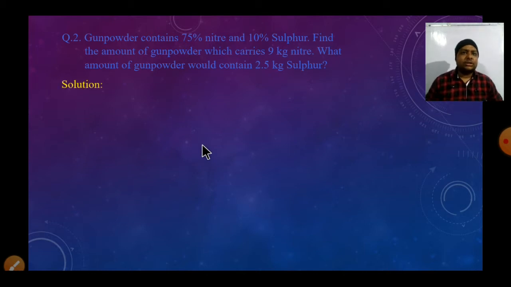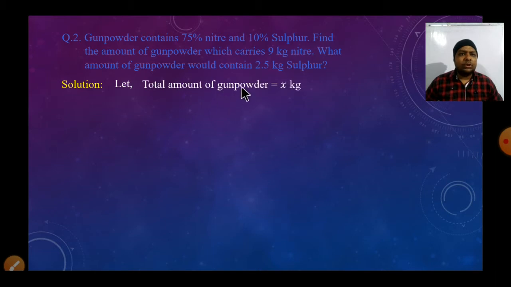At first we will assume that the total amount of gunpowder is x kg. Then we can say that 75% of x is equal to 9 kg of nitre. So now we will convert 75% as 75 by 100 of x.